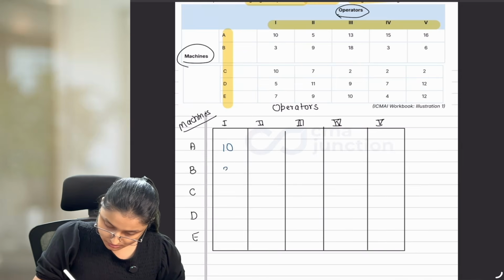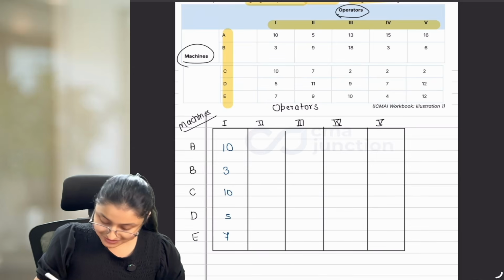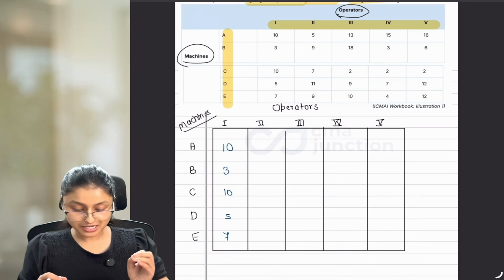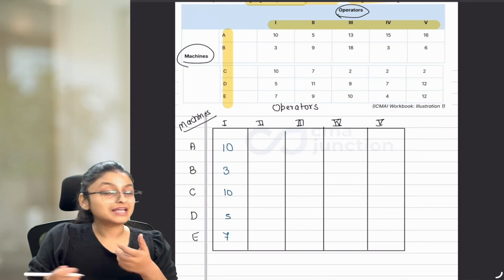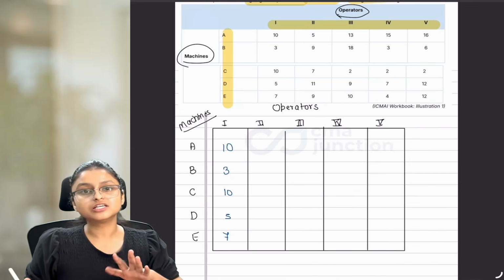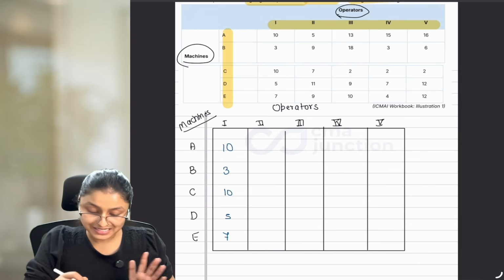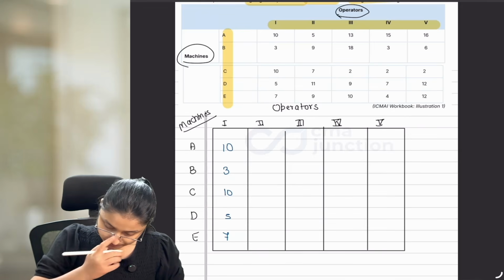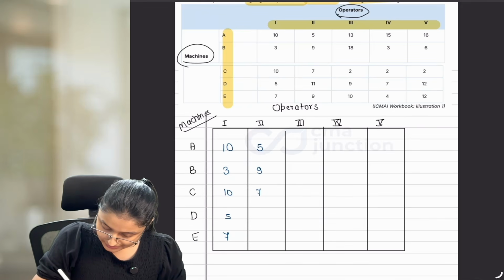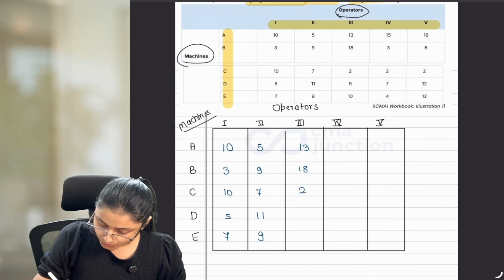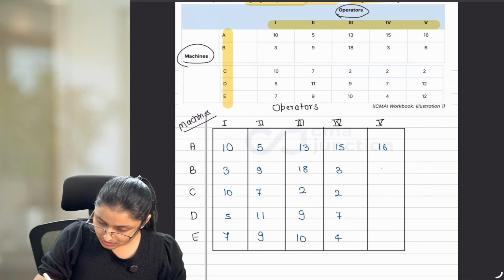Now, 10, 3, 10, 5, 7. It's very important to make this table very carefully, because if you make any mistake in any number, then all your answer is completely wrong. So make sure that the numbers which you are taking from the question bank are exactly the same. 10, 3, 10, 5, 7. Next. 5, 9, 7, 11, 9, 13, 18, 2, 9, 10, 15, 3, 2, 7, 4, 16, 6, 2, 12, 12.